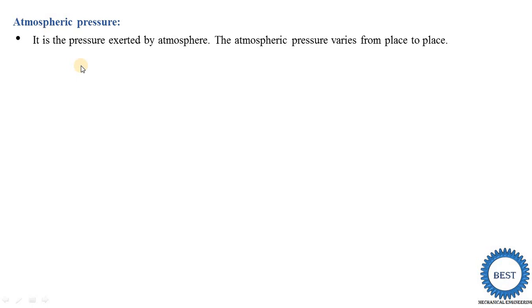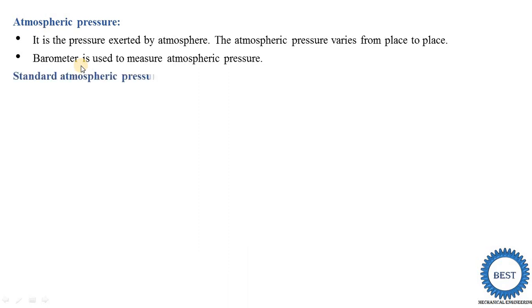The atmospheric pressure varies from place to place. At different locations the value of the pressure is different, depending on the altitude. We know that in hilly areas the pressure is lower, and in areas near sea level the pressure is higher. Atmospheric pressure is measured by using a barometer. In the last video we already discussed the various measurement devices, the barometer and the pressure gauge. So the barometer is used to measure atmospheric pressure.